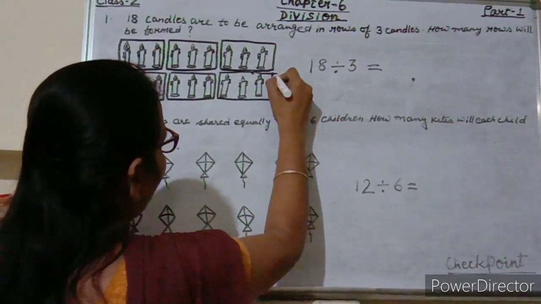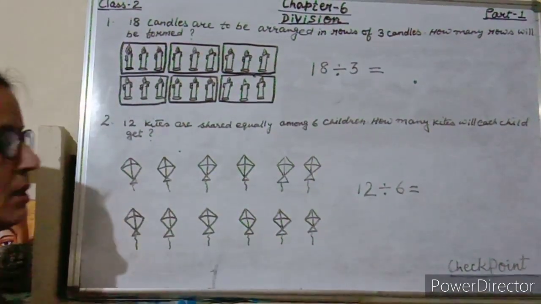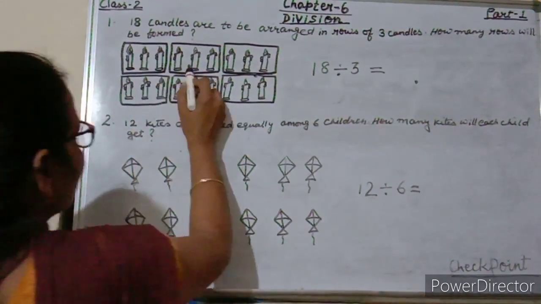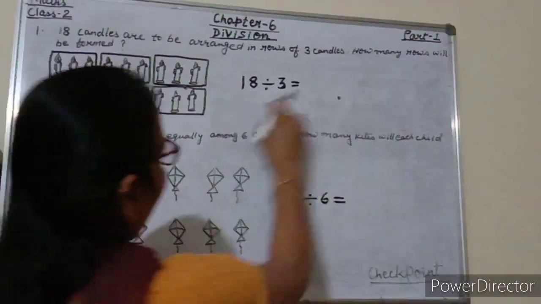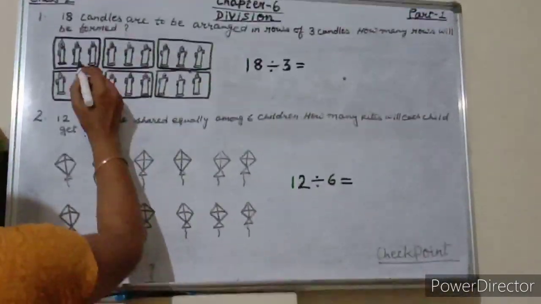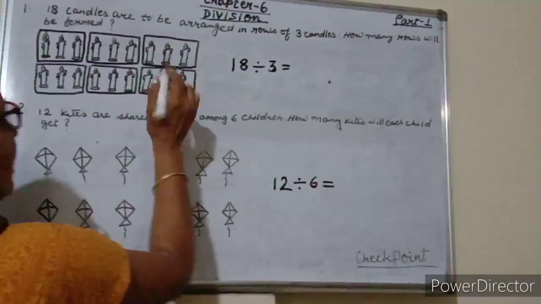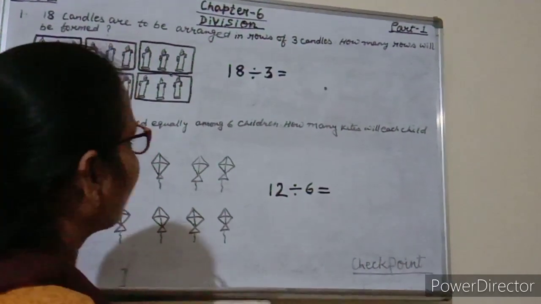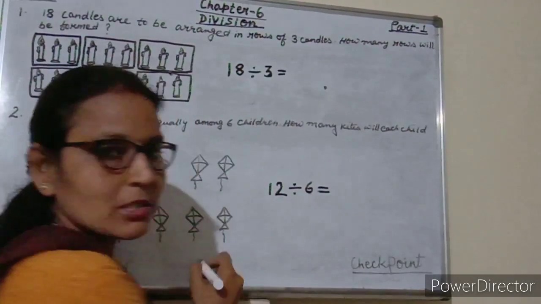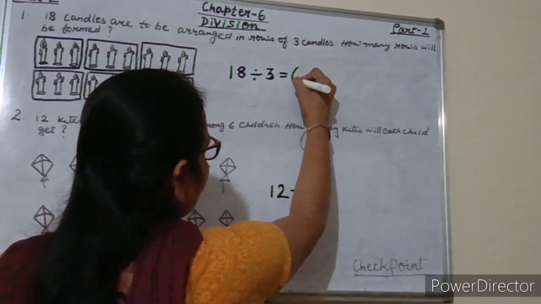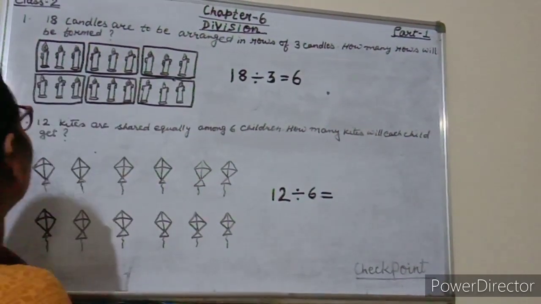So students, how many rows will be formed? Just count it. 1, 2, 3, 4, 5, 6. Yes students, how many rows will be formed? See, 1, 2, 3, 4, 5, 6. So 6 rows will be formed. So students, 18 divided by 3 is equals to 6. Now come to the next.